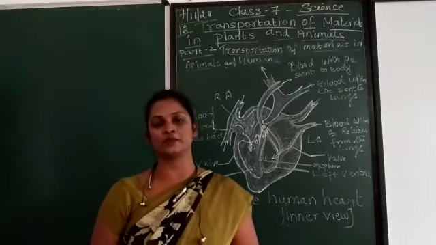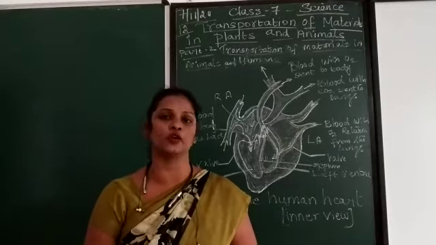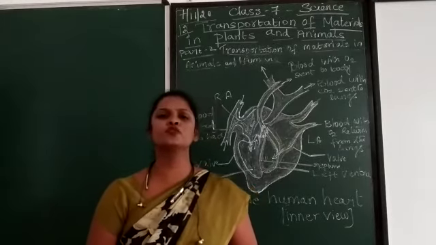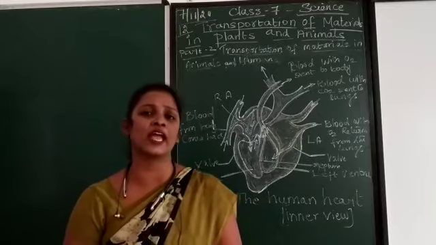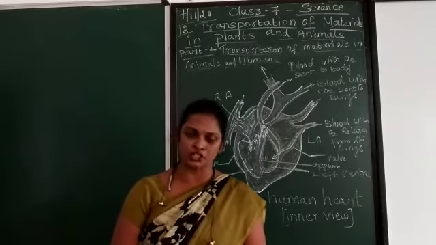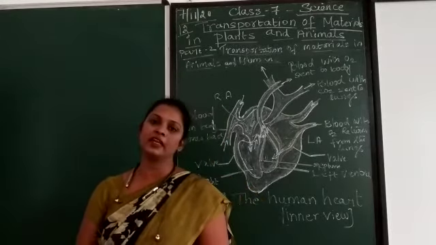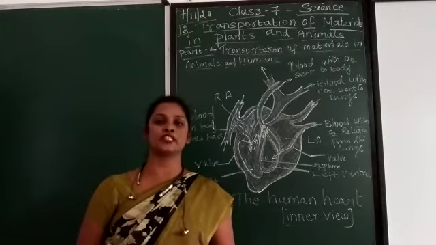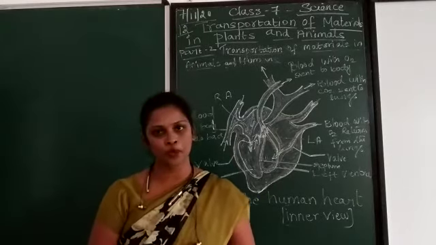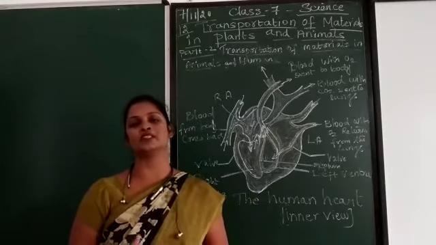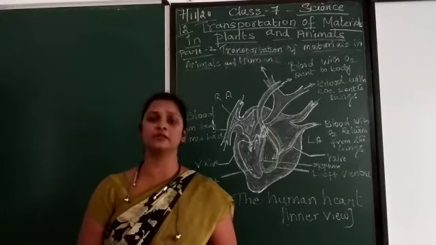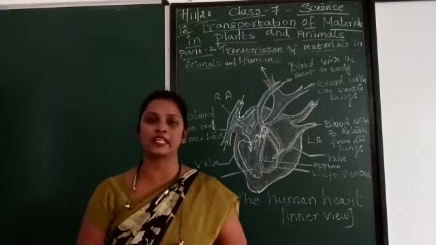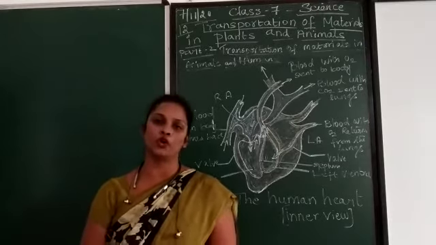This is how transportation happens in unicellular organisms. For small multicellular organisms like hydra and jellyfish, their body itself is so flexible that it allows transportation to happen inside their body. This is how it happens in small animals.